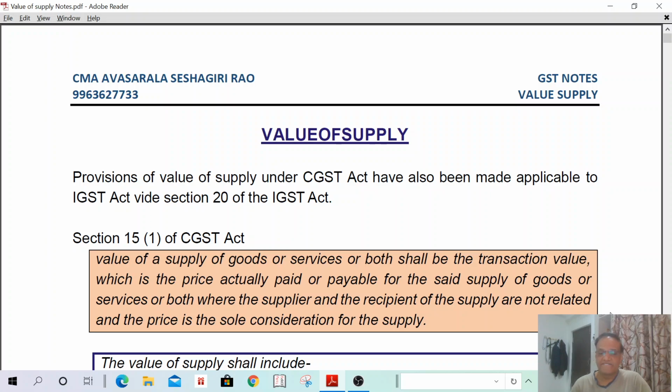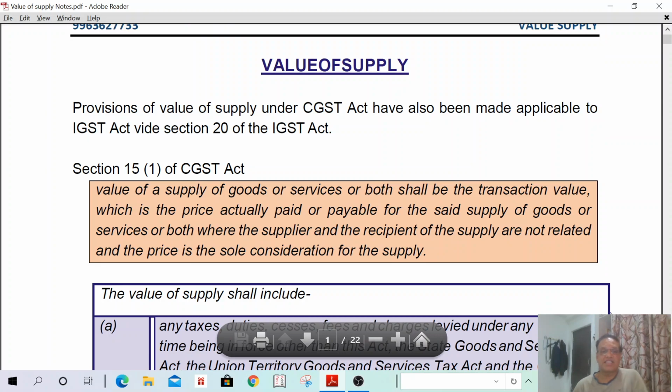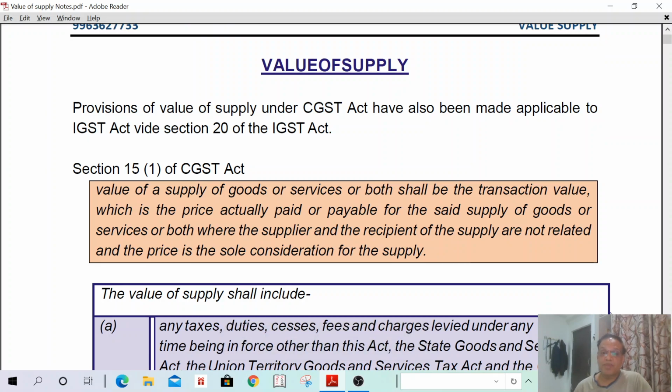What is value of supply? As per section 15(1) of the CGST Act, value of supply of goods or services or both shall be the transaction value, which is the price actually paid or payable. Suppose the transaction value is 1 lakh, you have paid the value and taken the goods. The value may be payable after 1 month. Today we are purchasing some goods, and sometimes the amount is payable after 1 month because of the terms of the agreement. That means the amount is paid or actually payable for the said supply of goods or services or both, where the supplier and recipient of the supply are not related.